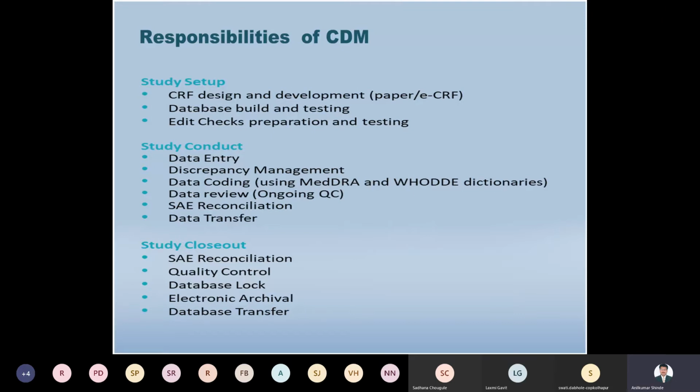During the clinical trials, whatever data is collected, if there are any serious adverse events, that data can also be reviewed. Then data transfer. The data is transferred from one person to another person, or from one database to another database, or from the investigator to the sponsors, right? This is called data transfer.